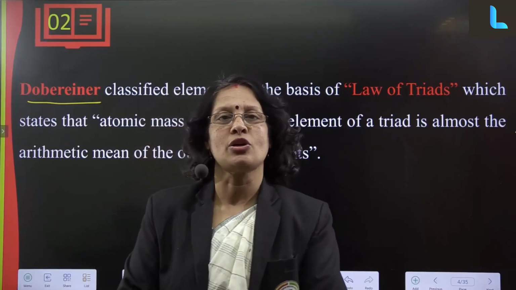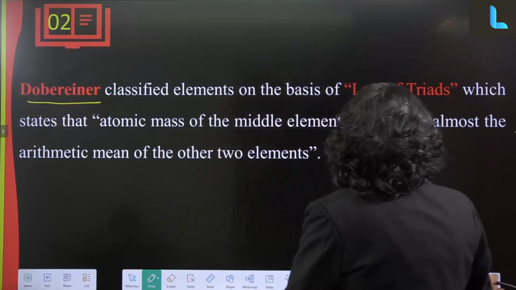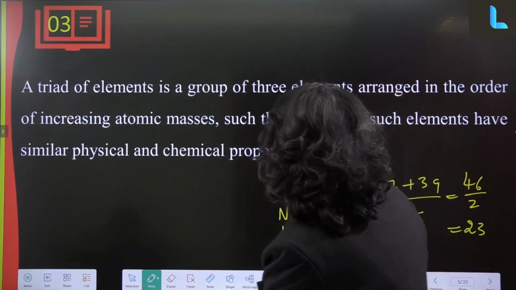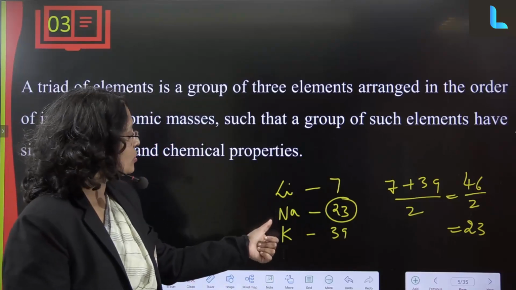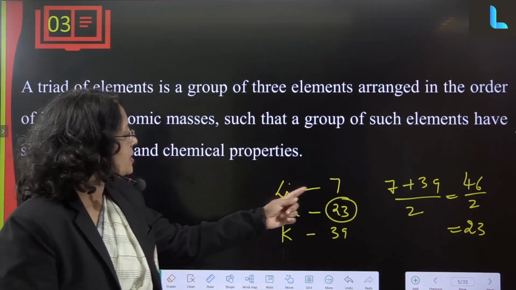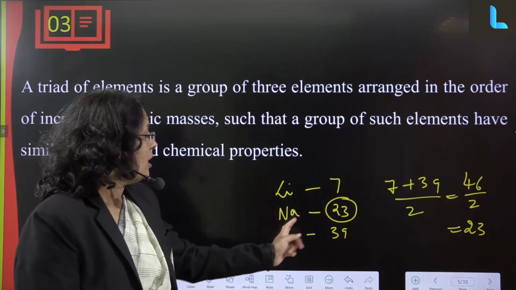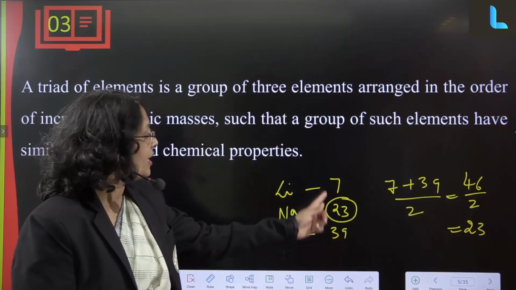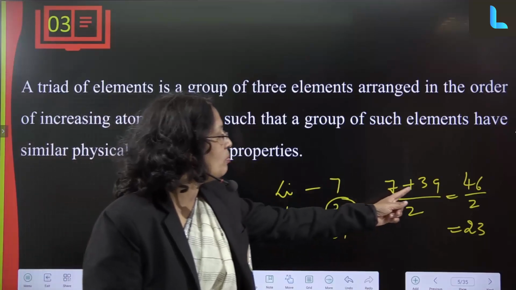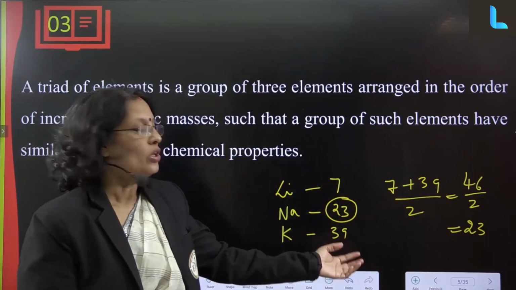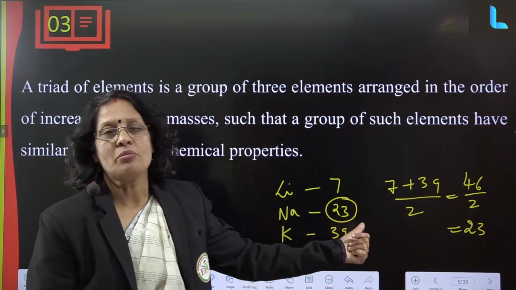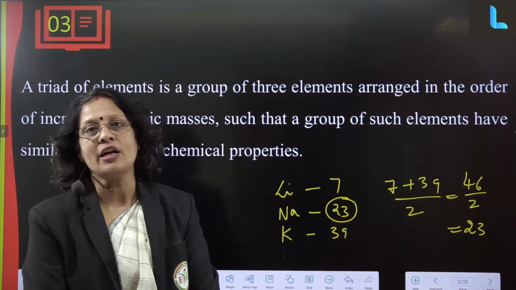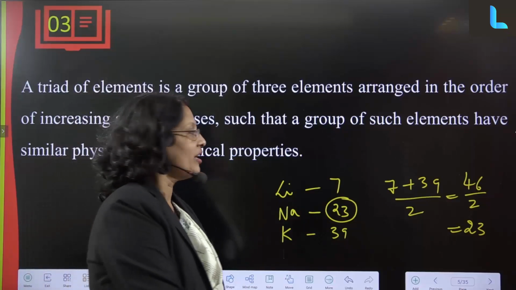So they arranged according to similar properties, like we can see here. For example, one of the triads is lithium, sodium and potassium. The atomic mass of lithium is 7 and the atomic mass of potassium is 39. If we add them up, 39 plus 7, and divide by 2, we get 46 by 2, which is 23. So we get the atomic mass of the middle element, and that is called a Dobereiner triad.